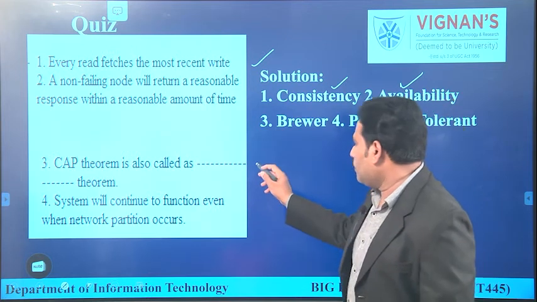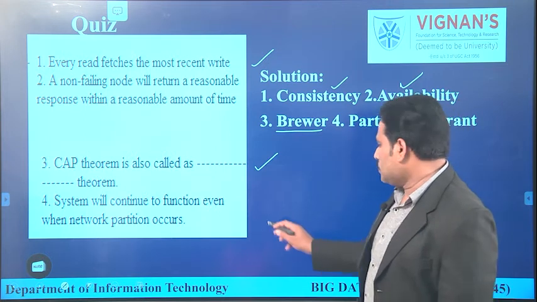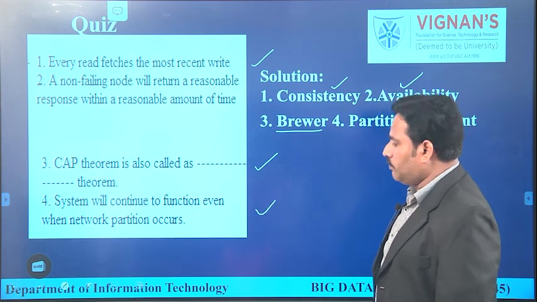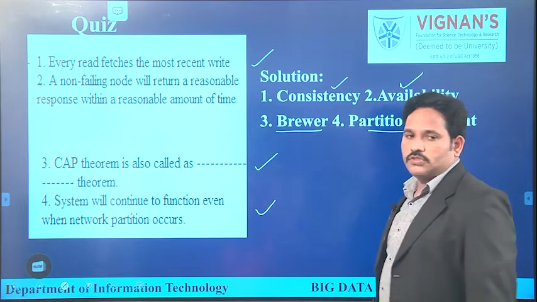The CAP theorem can also be called Brewer's theorem. The system will continue to function even when network partition occurs. This is called partition tolerance.